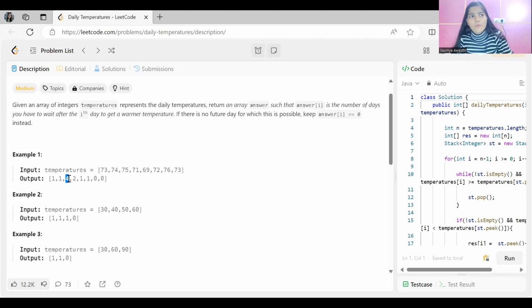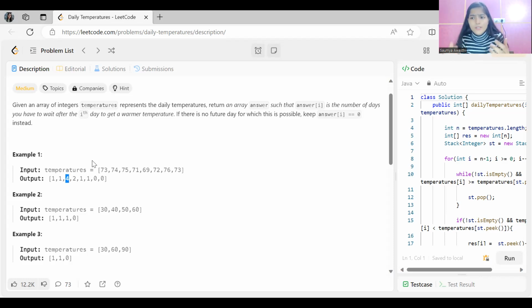If you have solved the problem Next Greater Element, this is a kind of similar problem, the only difference being that here we will use the indexes, because we need the differences between a given day and the day when we got a warmer temperature. So what we need is the difference between the indexes. Again, for solving this problem we will use the stack data structure, and this time it's all about the indexes and the differences that we need, so we are going to put the index in our stack.